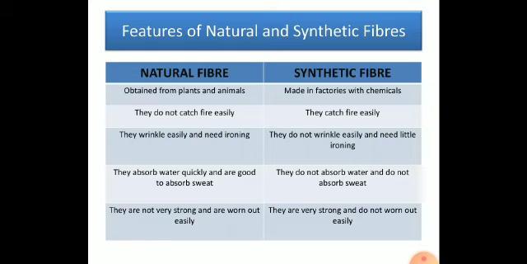Natural fibers are not very strong and they are worn out easily. The life cycle of a cotton dress, if you buy it and wear it quite often, the cotton dress will spoil in a span of a year, for example. Whereas a synthetic dress, even after 2 to 3 years, will not be worn off.